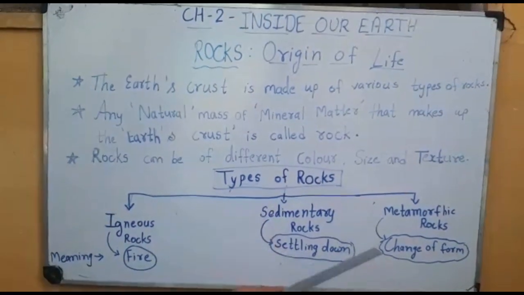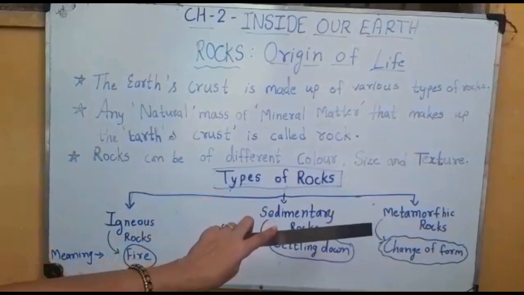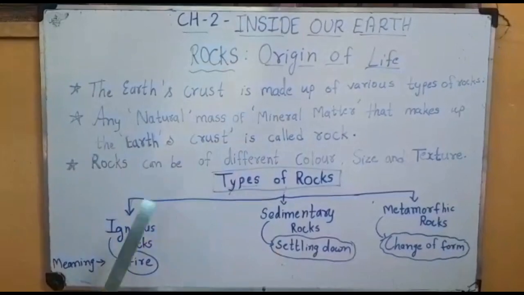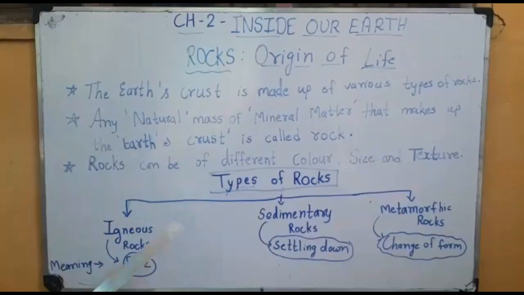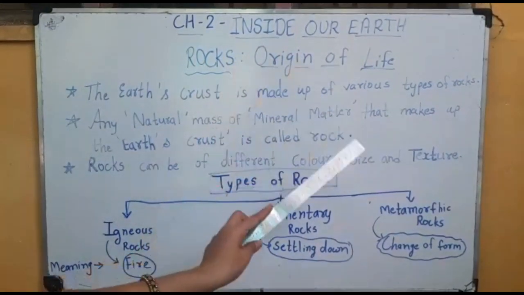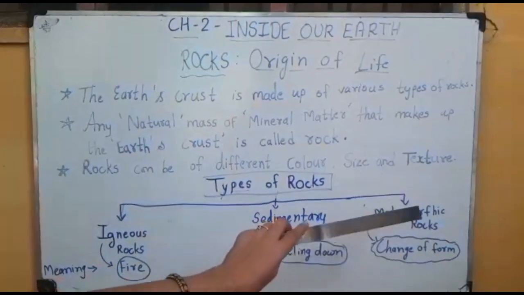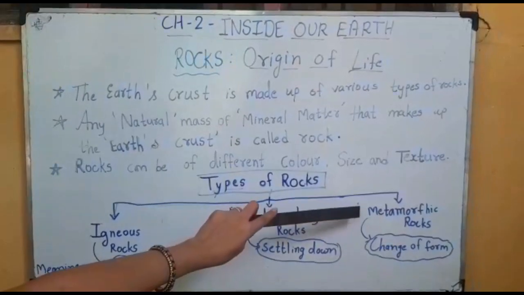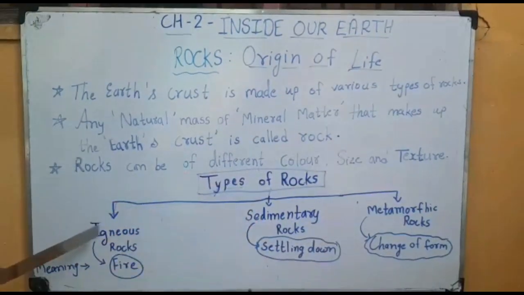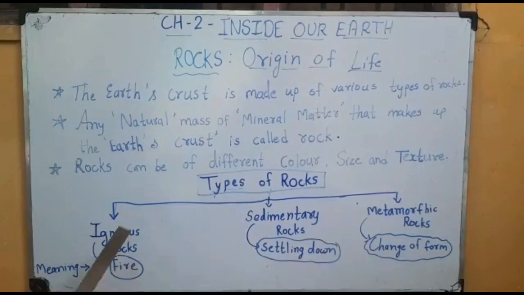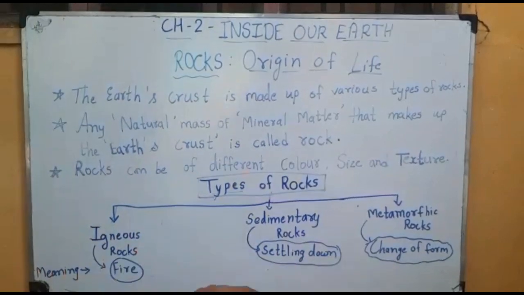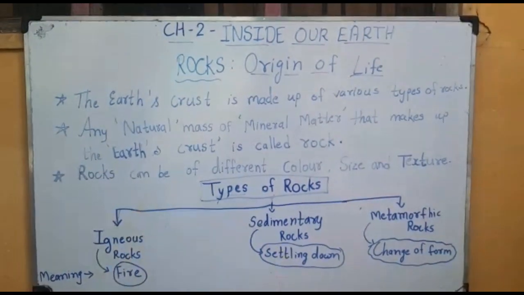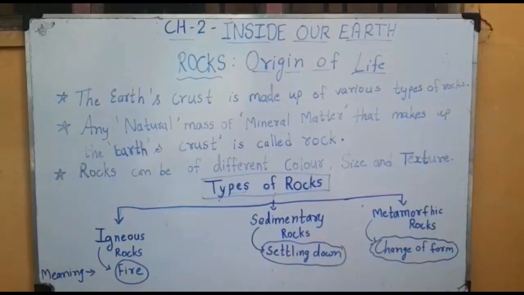Now we move to metamorphic rocks. What are metamorphic rocks? When the other two types of rocks are under great heat and pressure, new rocks form, and these are called metamorphic rocks. Metamorphic means change of form, so these two types of rocks change their form into metamorphic rocks. I hope you understand properly the types of rocks and their formation.